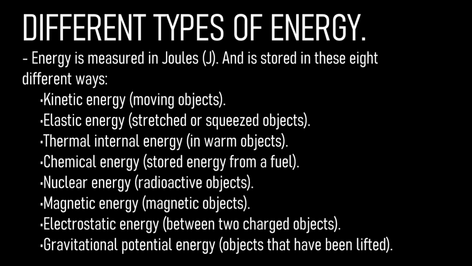Different types of energy. Energy is measured in joules and is stored in these 8 different ways: kinetic energy, elastic energy, thermal internal energy, chemical energy, nuclear energy, magnetic energy, electrostatic energy, and gravitational potential energy.